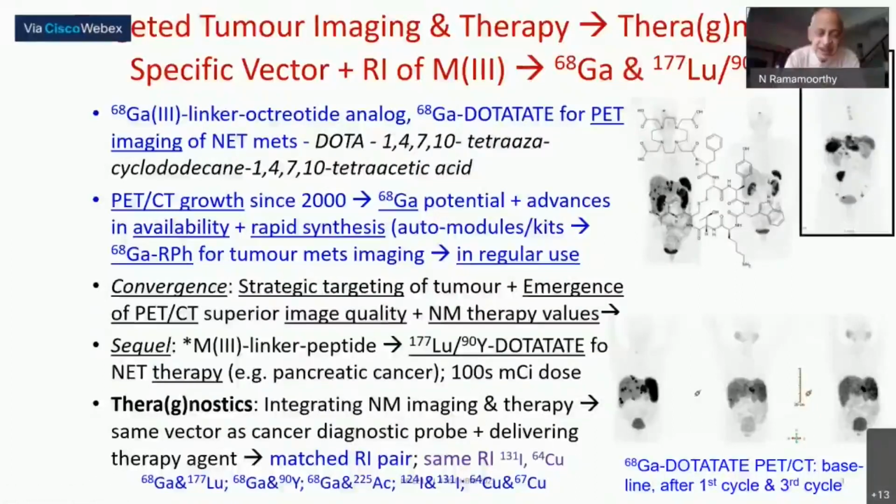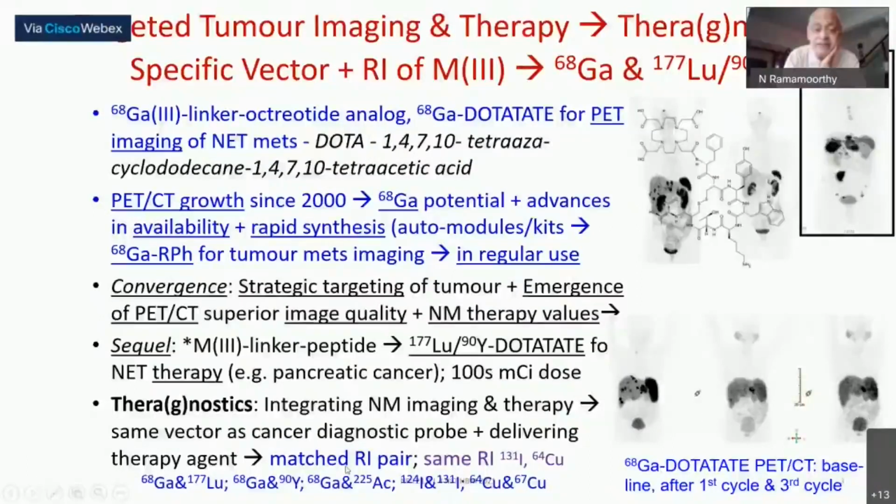What we are doing here is integrating imaging and therapy. We are using the same probe, the same vector molecule, to target the tumor. You carry with it an imaging isotope when doing diagnostics, mostly PET, because PET has very superior image quality as well as quantitation possibilities, and then a beta emitter, or as we will see very briefly, even an alpha emitter like actinium-225. So the pairs are gallium-lutetium or gallium-yttrium, if the tumor is relatively larger, since deep penetration with yttrium is possible, and the alpha emitter actinium is also possible.